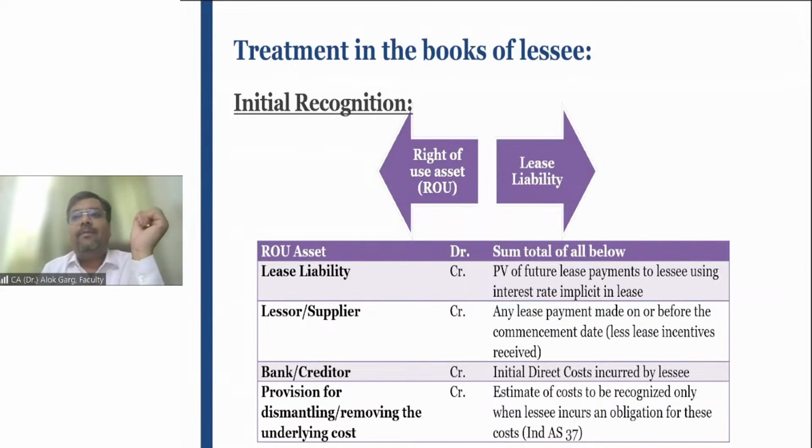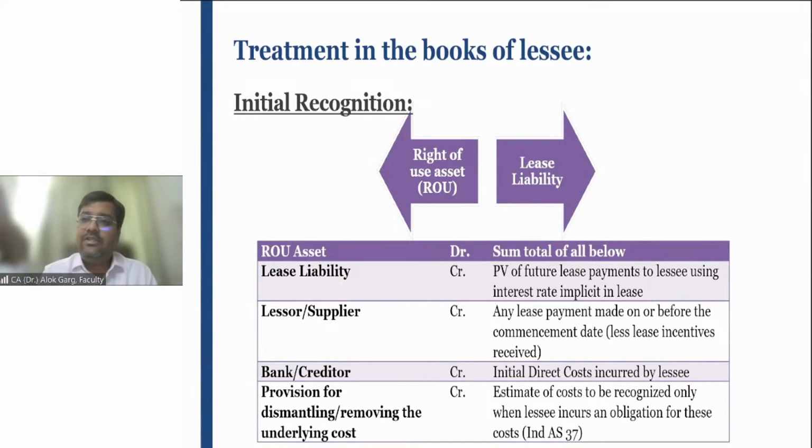For all practical purposes, generally the lessee is using the lessee's incremental borrowing rate. What is meant by incremental borrowing rate? For example, I am a lessee. I have entered into a contract for 10 years for a leasehold building. If I go and get a loan for 10 years, what should be the interest rate? What should be the incremental interest rate? That interest rate is the incremental borrowing rate on which the discounting has to happen.